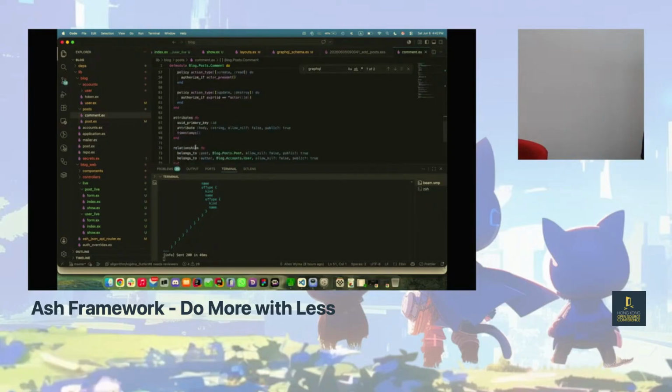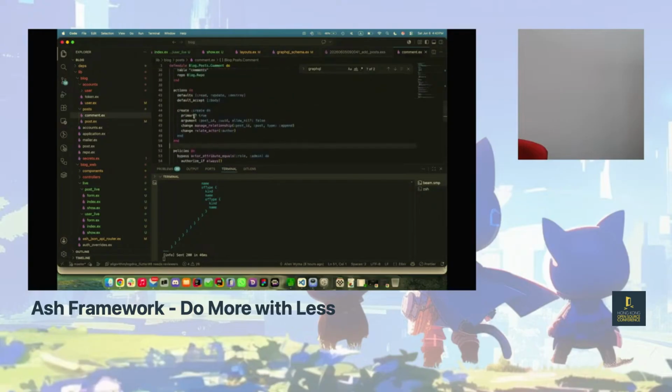And once I define my policies, then I can feel safe that I'm not letting things leak out that shouldn't be leaked. So I'm writing less code than I was before. I'm being less defensive, and I'm getting more value out of it and being able to sleep more, because I don't have to worry about: did I check that? Did I do that? Am I doing things properly? This whole file itself is only 76 lines, and that's including some spaces in here.